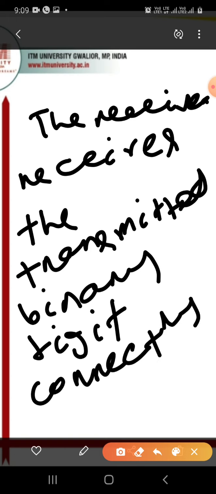So thus this channel is a binary input binary output symmetrical channel, and it is simply called a binary symmetric channel, as the receiver receives the transmitted binary digit correctly.